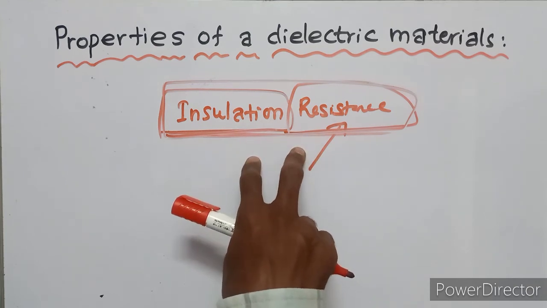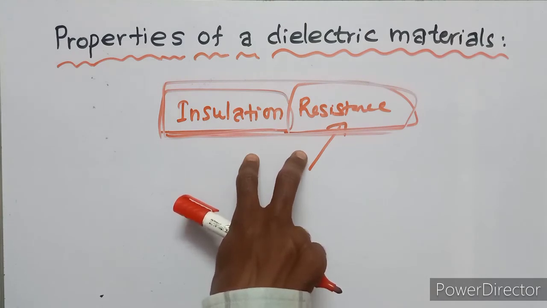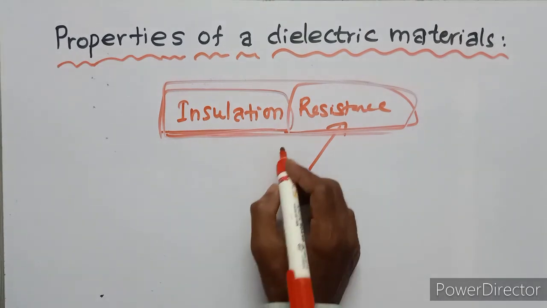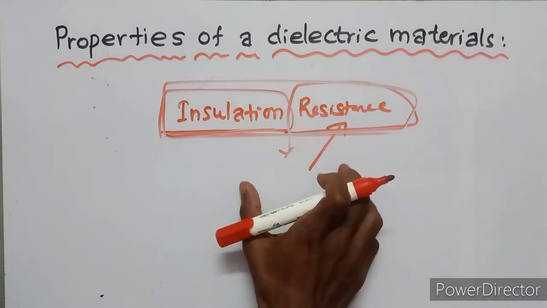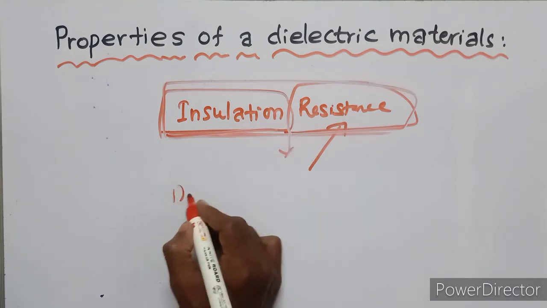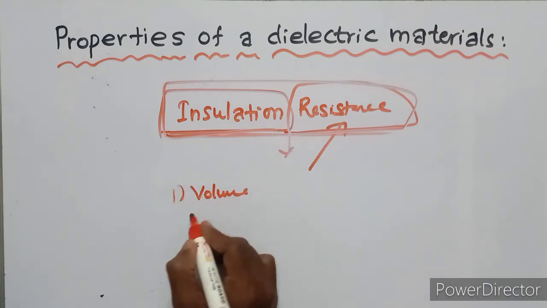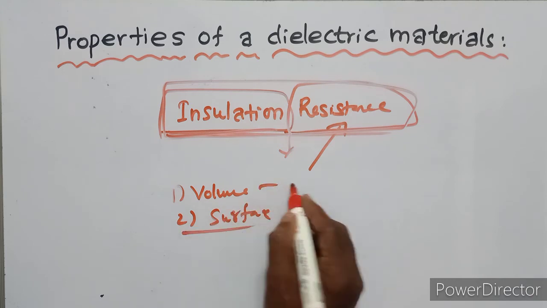The major function of the insulation resistance is to prevent the flow of electricity. This insulation resistance is of two types. The first is the volume resistance, the second is the surface resistance.